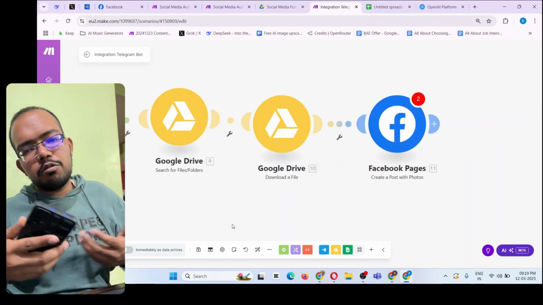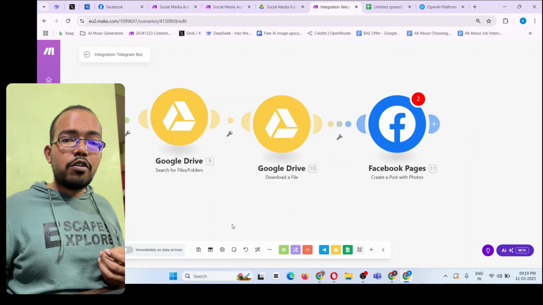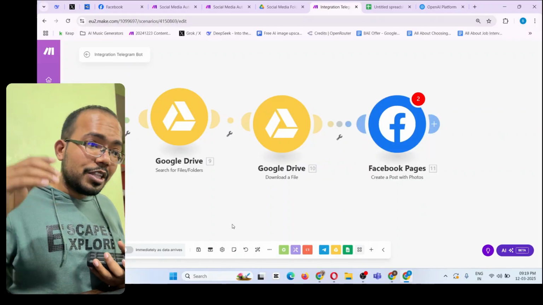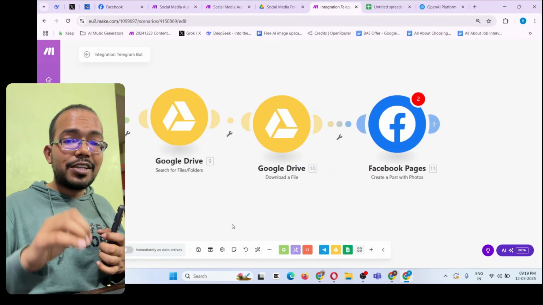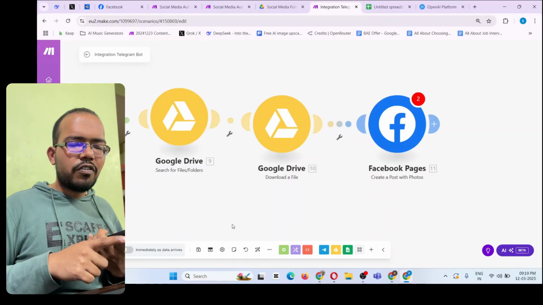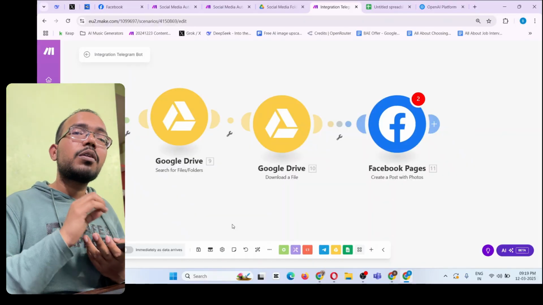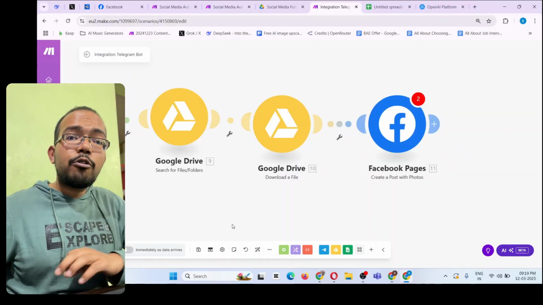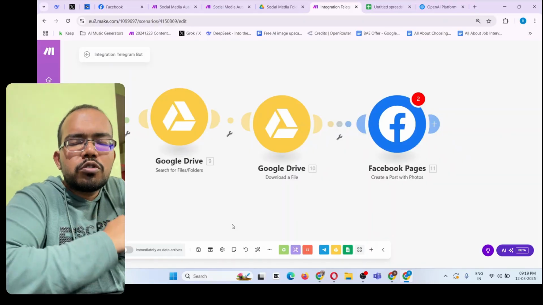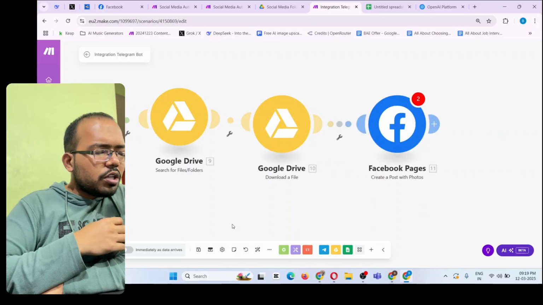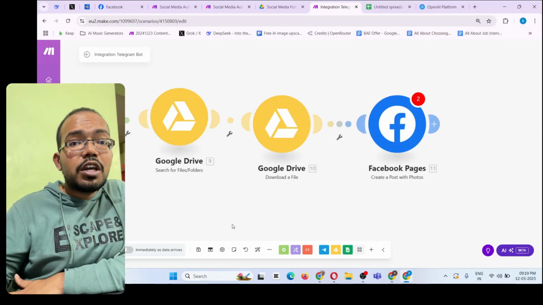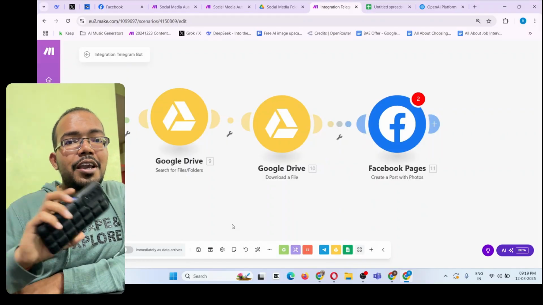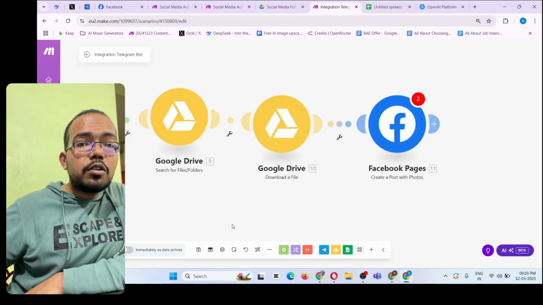Just go out or do whatever you wanted to do. Take out your phone whenever the idea came to your mind, record the message, and done. The photo and the proper messaging for your Instagram, for your Facebook, for your LinkedIn, for your Twitter will go and publish on your social media. Just imagine you don't have to hire even a single person to manage your social media to do anything. You can post it from anywhere, anytime, whatever you are doing. It hardly takes 2 minutes to record the message, and the whole post will go out on your social media platform.